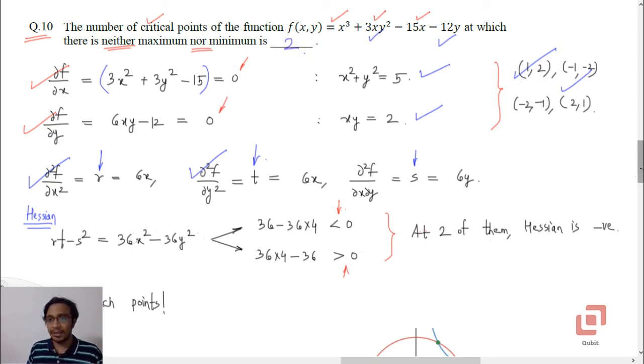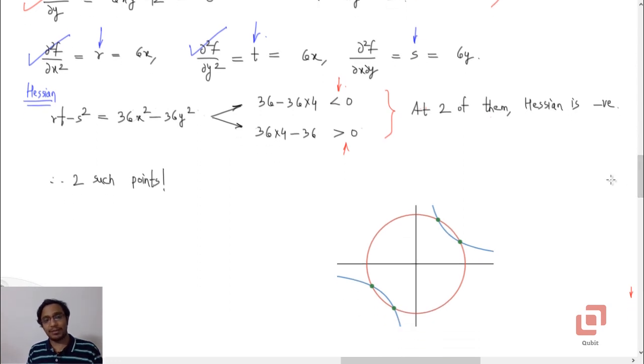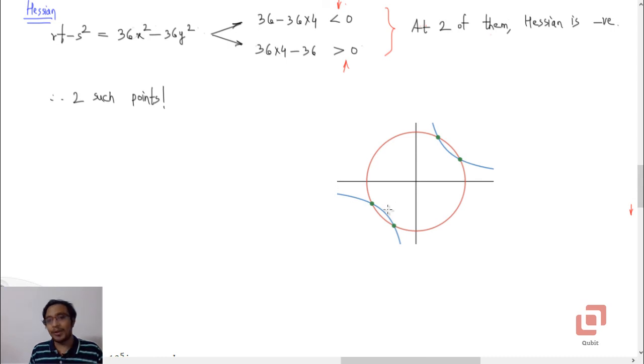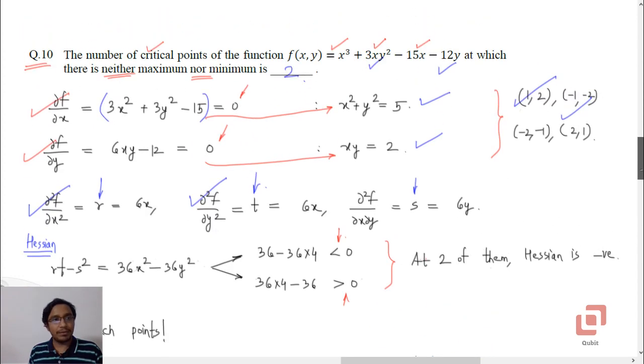Quite often a confusing situation arises where students don't exactly know what procedure to follow if they are to solve del f by del x equal to 0 and del f by del y equal to 0. So my suggestion would be you try to identify the curves that these equations represent. Like here, we have a circle and a rectangular hyperbola, and try to prepare a sketch. The points of intersection will be the critical points. All right, so that was question 10.